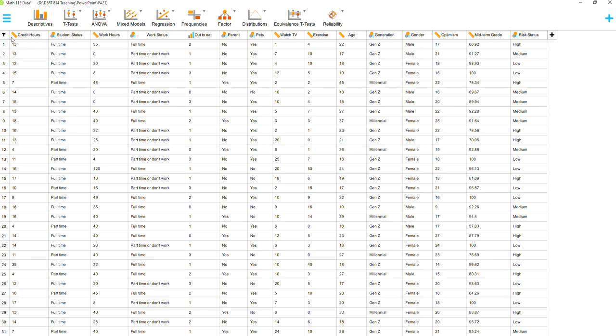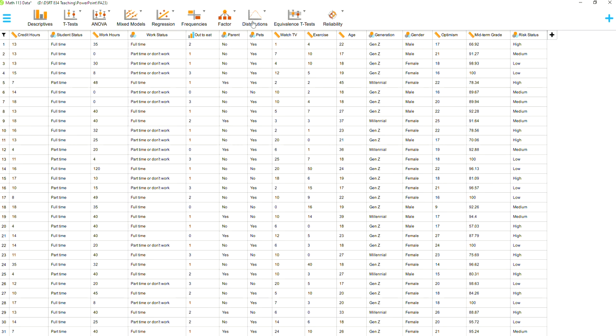We then have credit hours, also listed as scale, because remember, if you want to make a little cheat sheet, scale is equal to numeric. If you've got numeric variables, they need to be listed as scale. We then have work hours, also scale, and you can see they are numeric. And then we've got age. Age is also a numeric variable, and it is listed as scale. So we are good to go there.